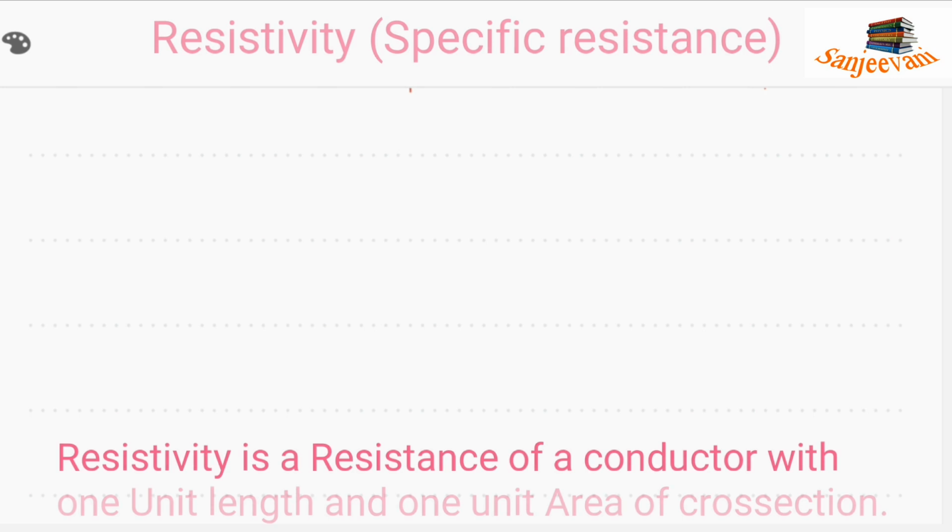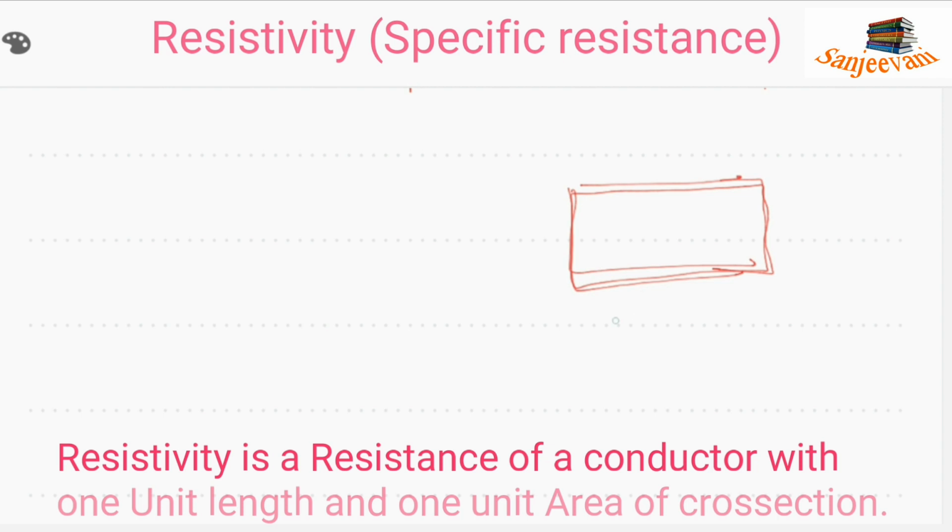Let me take a substance which has length 1 unit, and its area of cross section is also 1 unit. Then the resistance of this substance is called specific resistance.